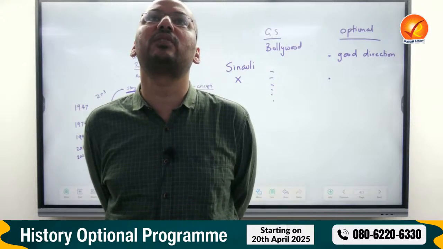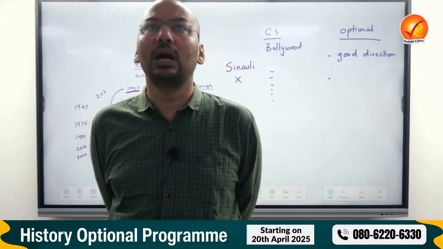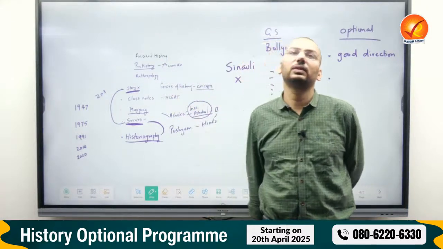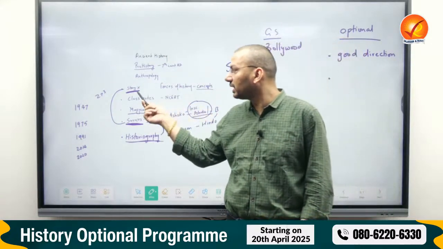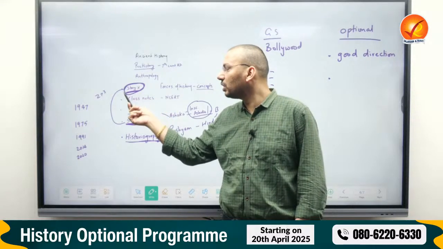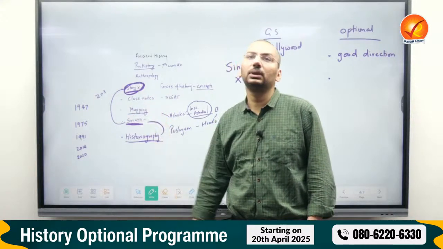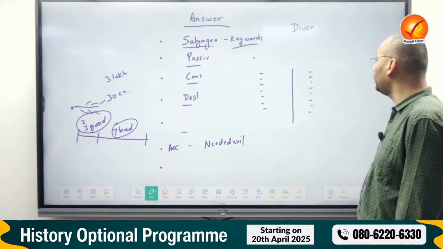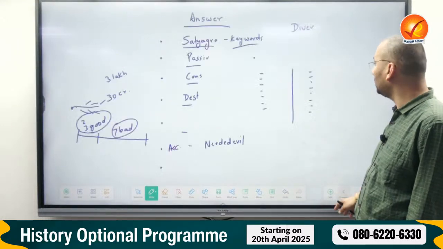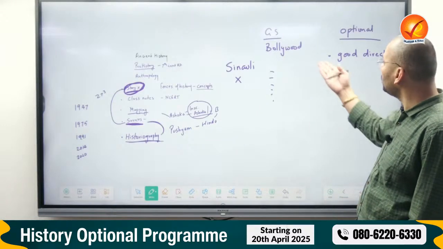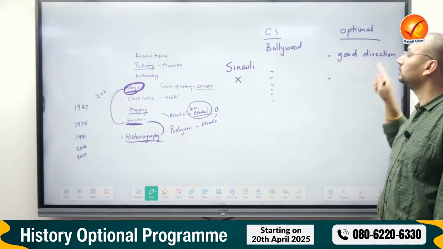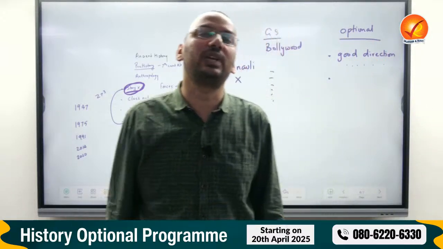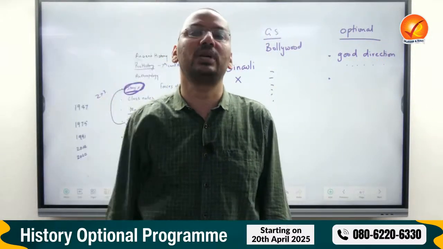If GS questions are different from optional, then how come? The reason is you will go through that story. You need not remember that. In optional, you need not remember that story, characters will come in it anyway. But in optional, you have no pressure of remembering them. In optional, you will have to use them. It's not that you will not write any movie. In this, you have to write the movie name too. But there you need not have the obligation to know the specific names. You can quote whichever name you remember.